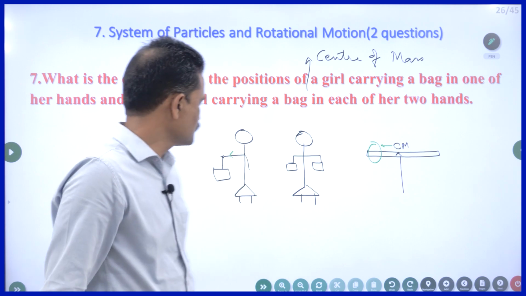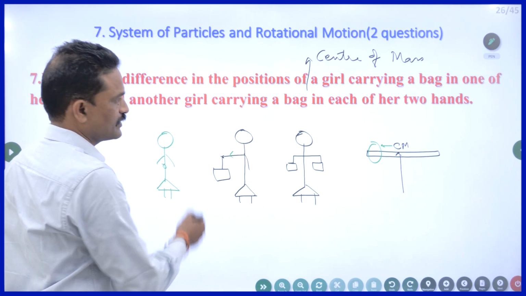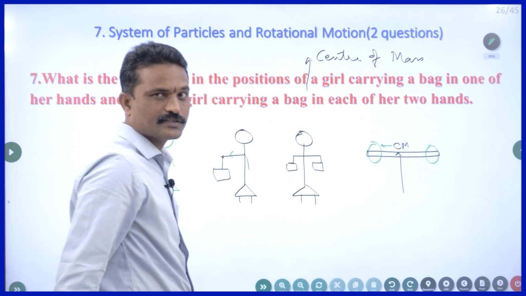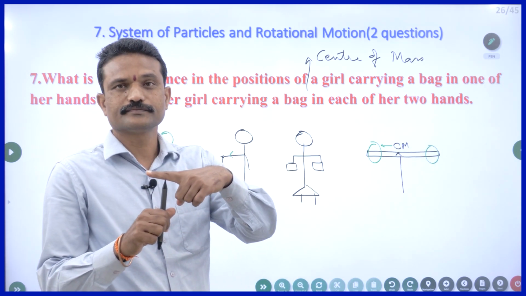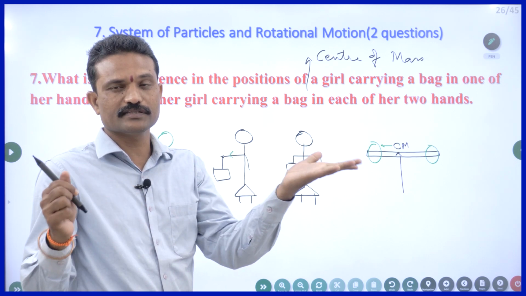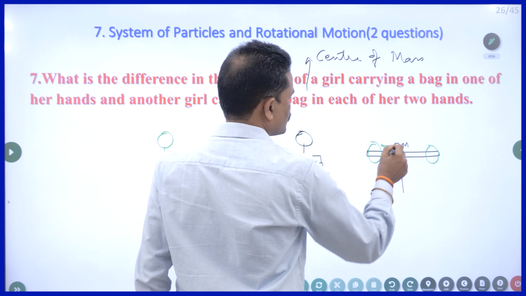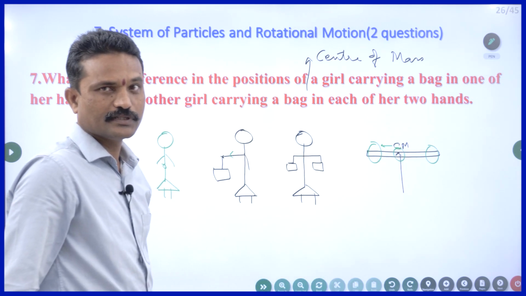Is it clear? Now the center of mass moves towards this hand. If I attach two equal masses, then also I can pivot it on this pen. Equal masses, once again the same mass distribution, so the center of mass comes back to its original position.